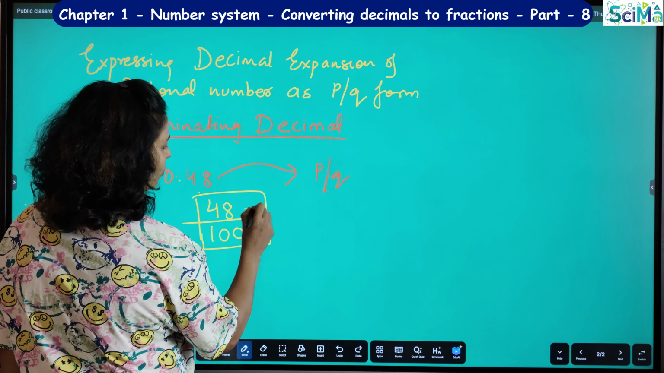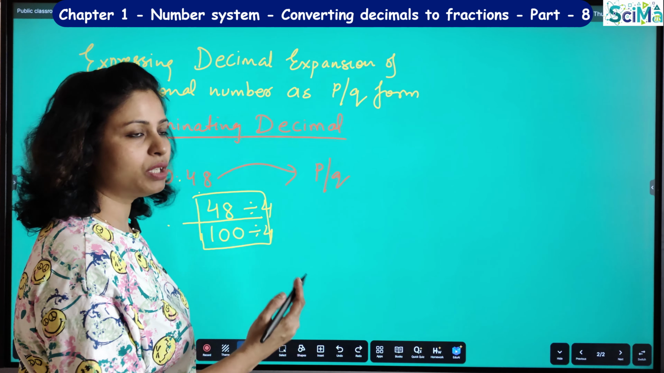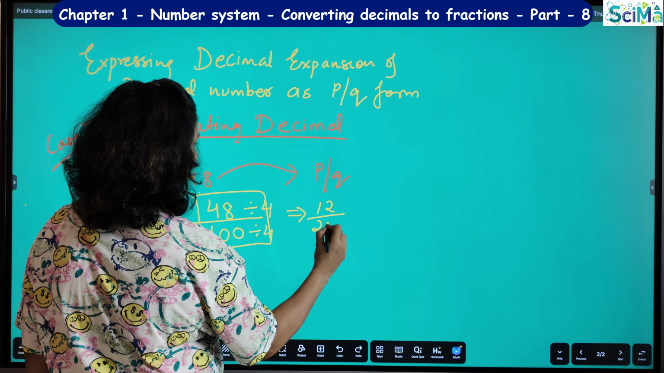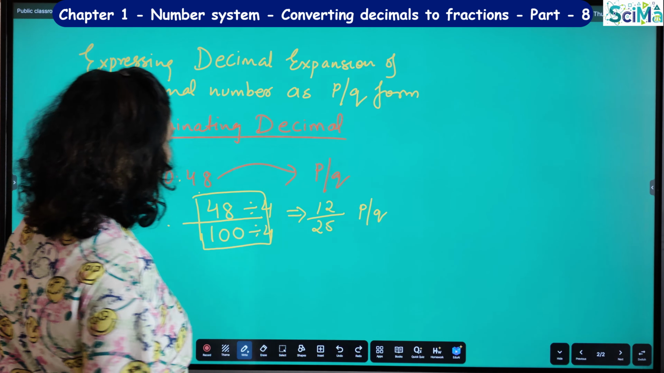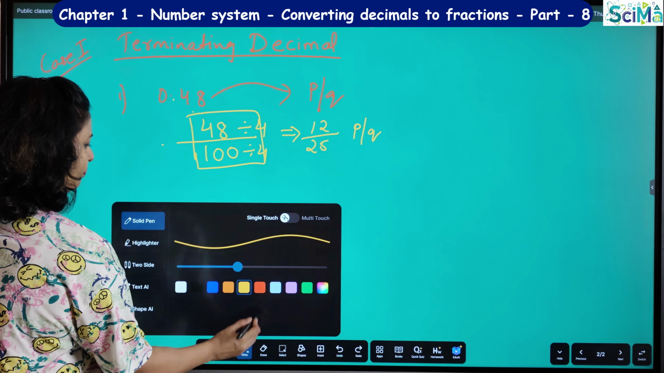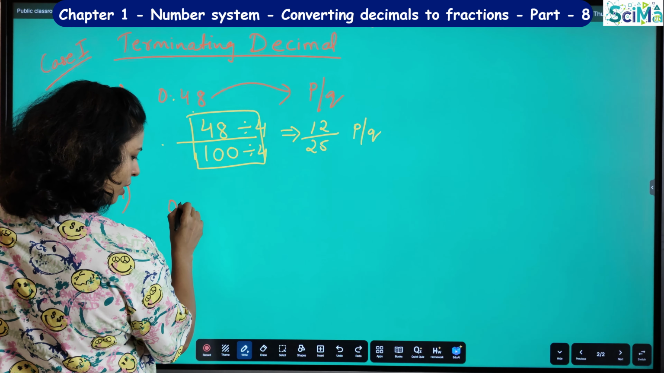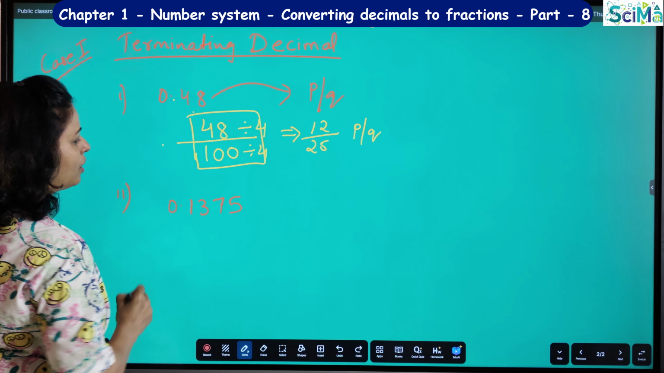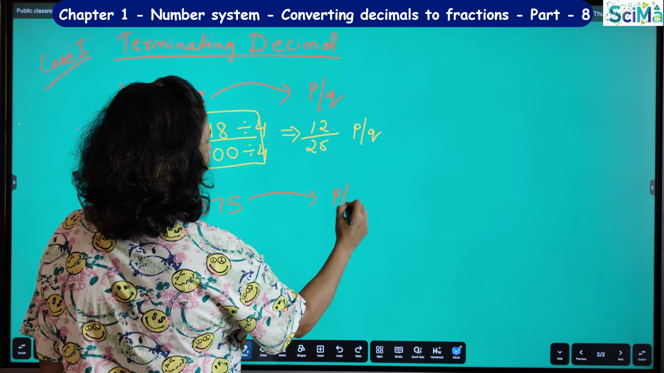So this is the p by q form of this decimal, right? 0.48. So you have to reduce it also, okay? That is also very important. You have to reduce it into lower form. So you will get here 12 by 25, okay? So this is the p by q form of the decimal expansion. Suppose if I take one more example, I take 0.1375, okay? I have 0.1375. So how do I convert into p by q form?